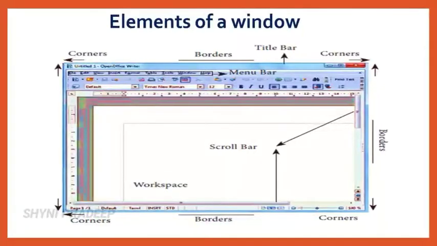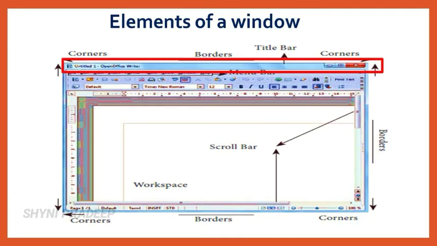Next topic is elements of window. These are the elements of windows: title bar, menu bar, scroll bar, workspace, corners and borders. These are the common elements of window. Let us discuss them one by one. First let us see about title bar. This title bar will display the name of the application and it also displays the name of the document opened. It will also contain minimize, maximize and close button.